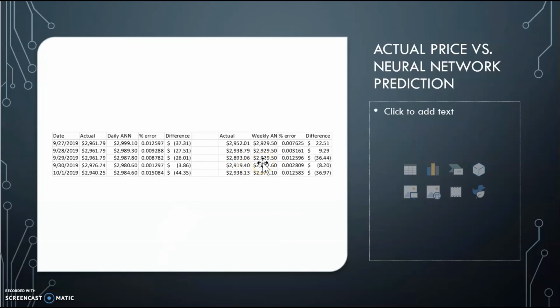And with the weekly neural network as well, you can see that there was still a small percent error in the difference between the actual price and the weekly neural network prediction, but the difference is still quite significant. Therefore, this model would need to be improved quite a bit to get it to a state where it could be used for financial gain, since on the stock market, prices don't always go up by quite a few dollars. Many times it's only a few dollars or just cents.